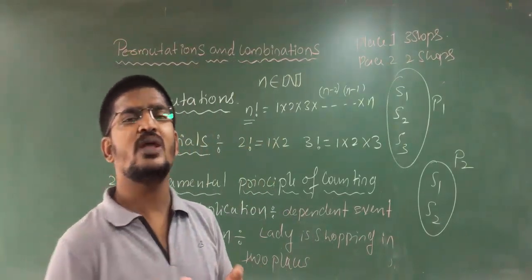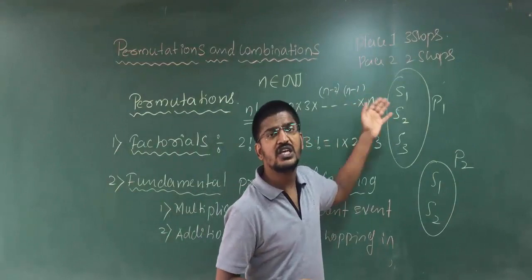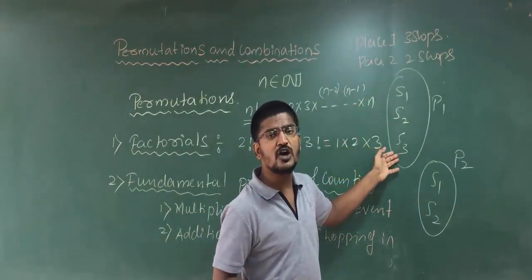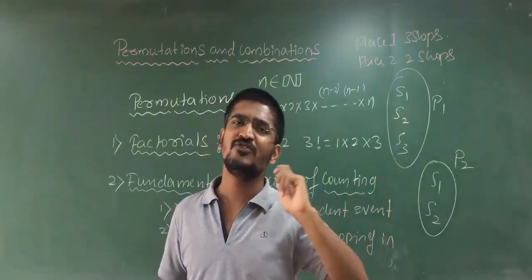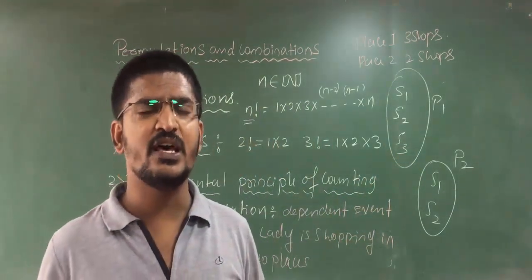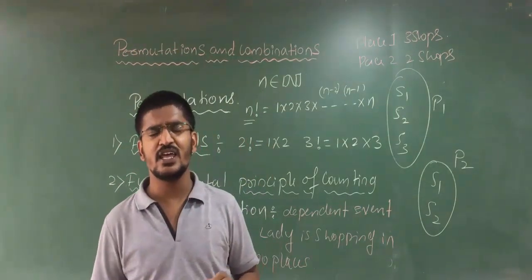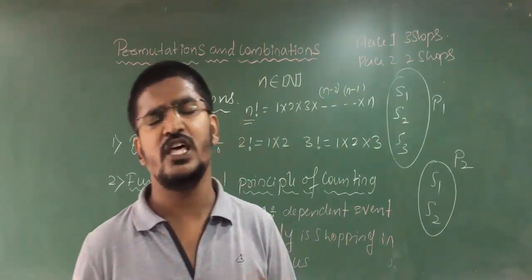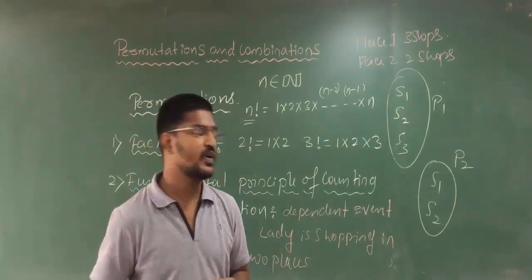That means in how many ways she can do her shopping? She can go for shop 1, shop 2, shop 3, shop 4, and shop 5. So like that, she has a total of 5 shops. If I add all those, therefore she has 5 ways of her shopping.